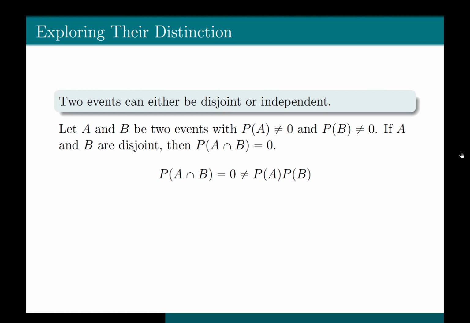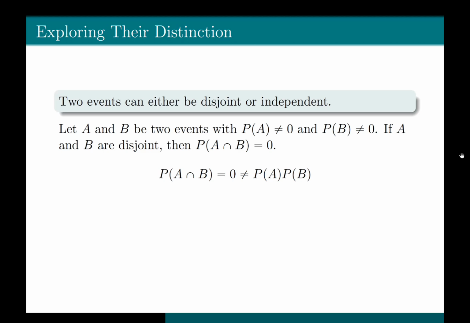Okay, so if A and B are mutually exclusive, then probability of A intersection B is equal to 0. And if we assume that probability of A is not equal to 0 and probability of B is not equal to 0, it would imply that the multiplication of probability of A and probability of B is also not equal to 0. And what do we get in that case?